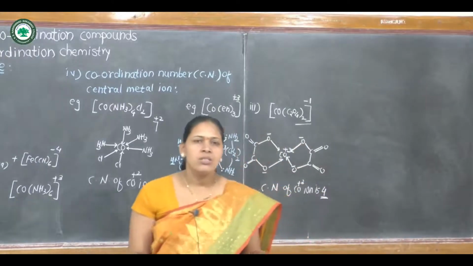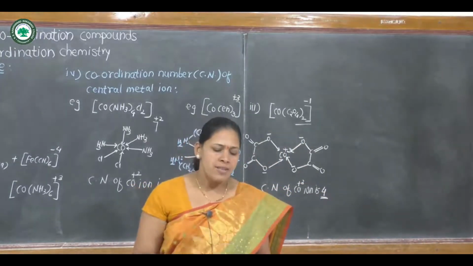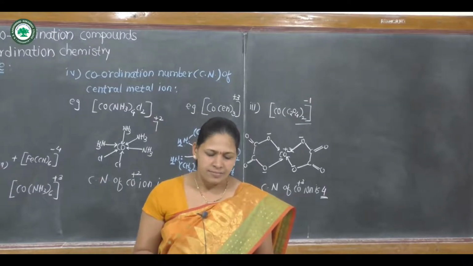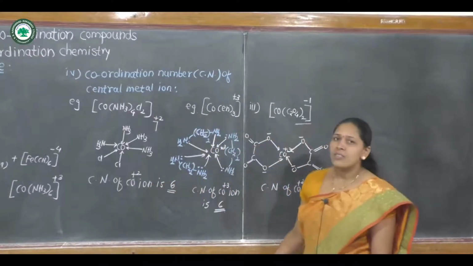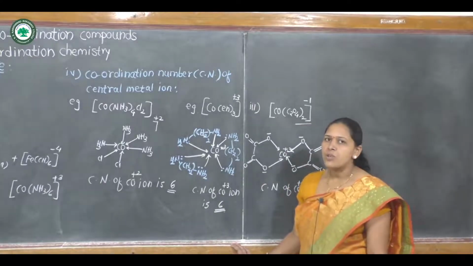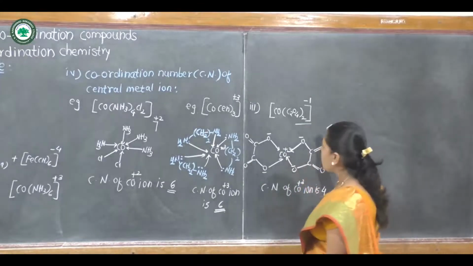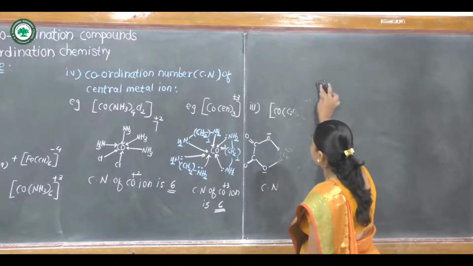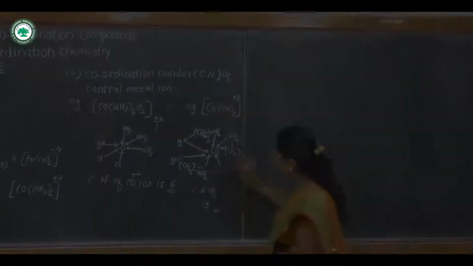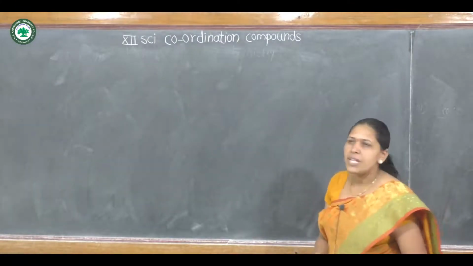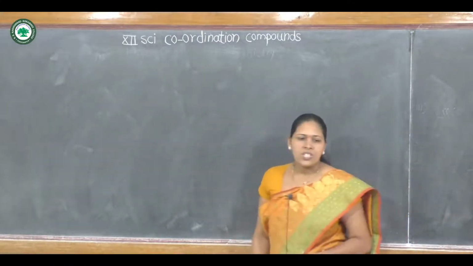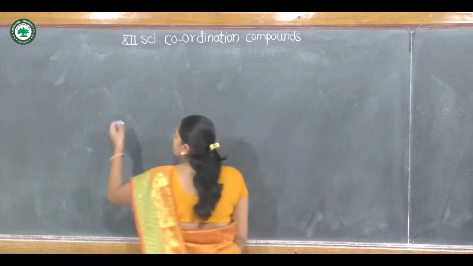This is about the coordination number of the central metal ion. Then, these are the 4 important terms used in coordination chemistry. The next point is double salt and coordination complex.